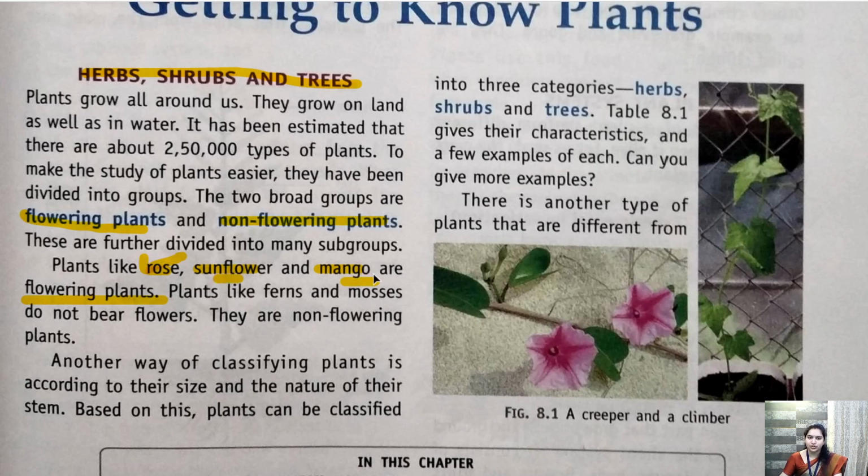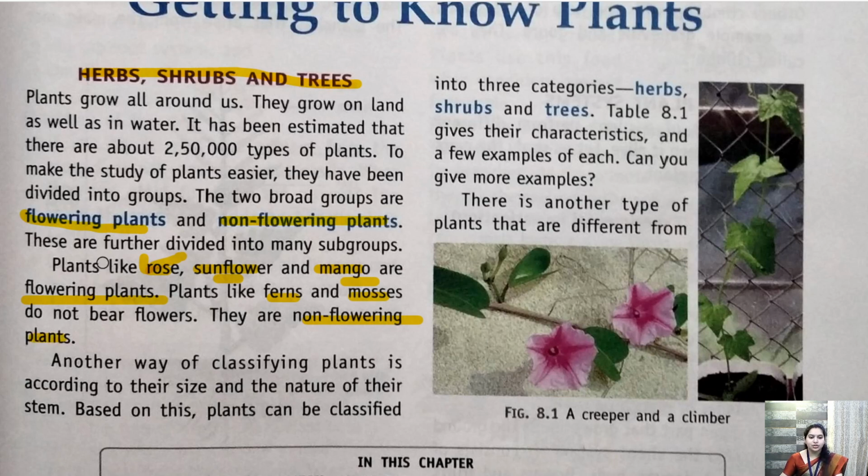So the mango tree also contains a flower. So they are called flowering plants. Whereas ferns and mosses are small herb-like structures like tulsi and grasses. They do not contain any type of flowers, so they are called non-flowering plants.